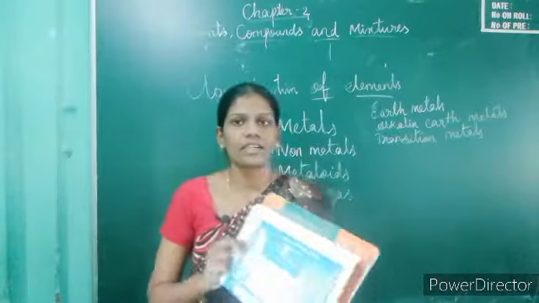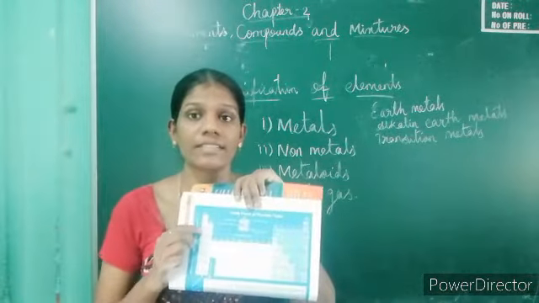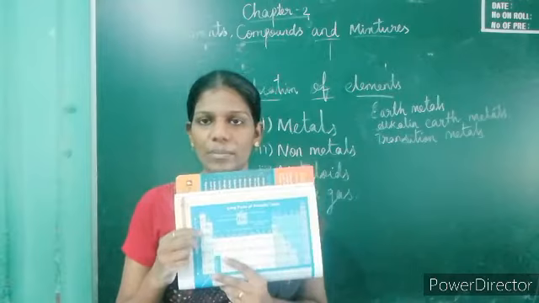Why is this row called earth metals? Because these metals are obtained from our earth.